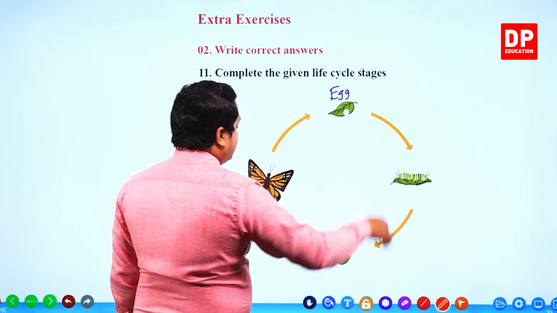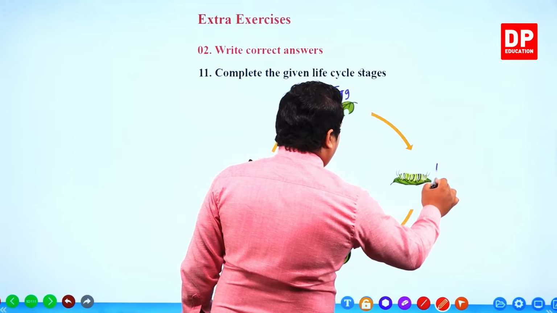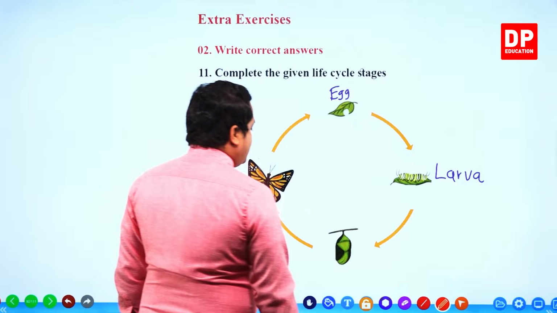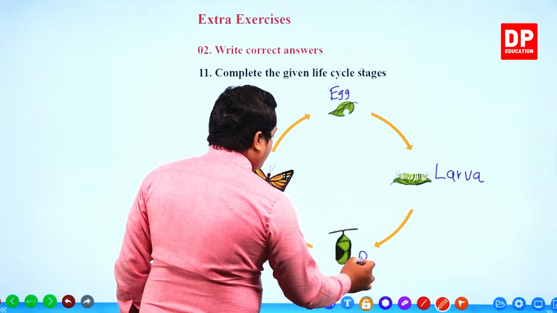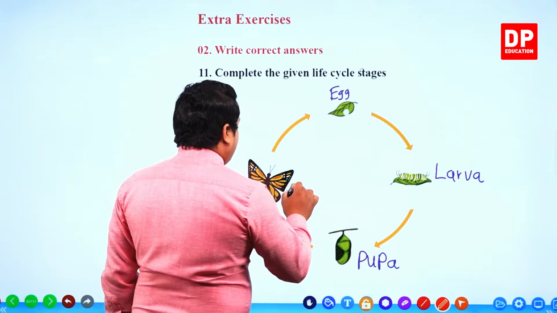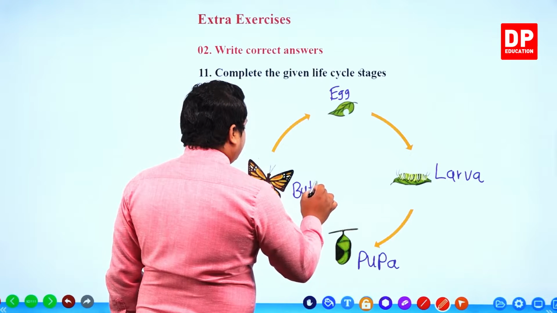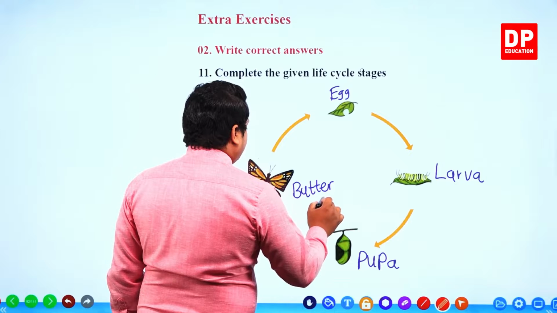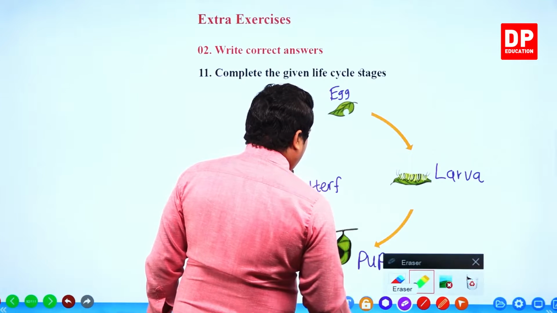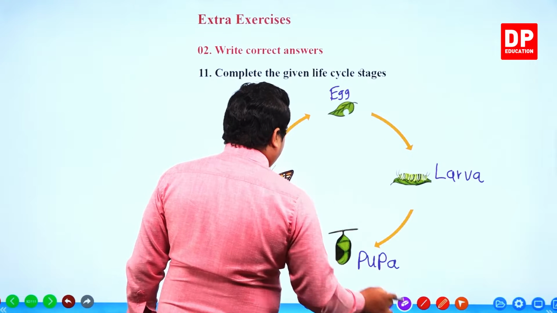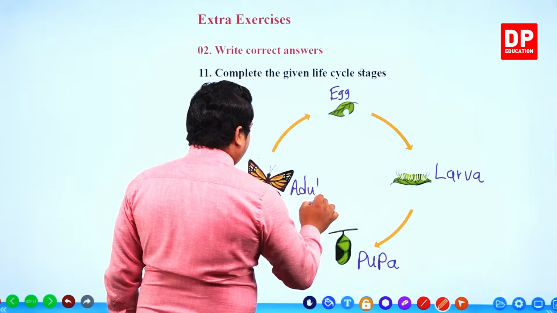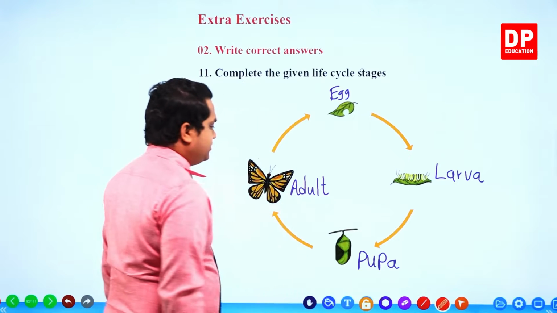Then the eggs get hatched to create a larva. The larva is then converted into a pupa. Then the pupa is converted to a butterfly. Rather than mentioning butterfly, I'll mention adult.